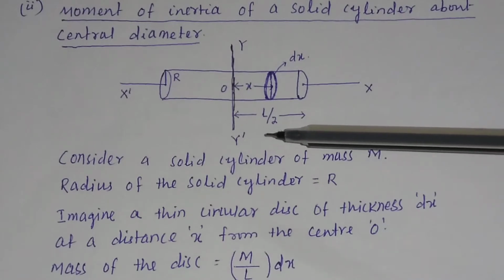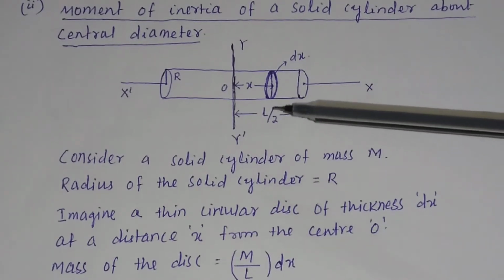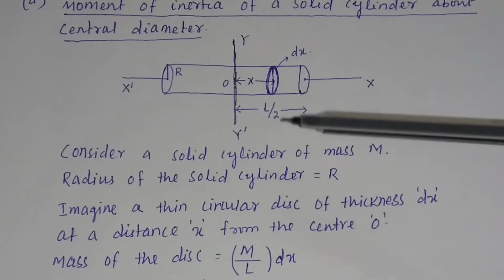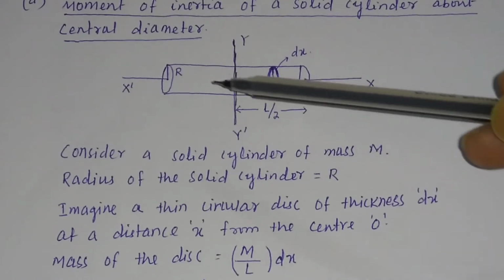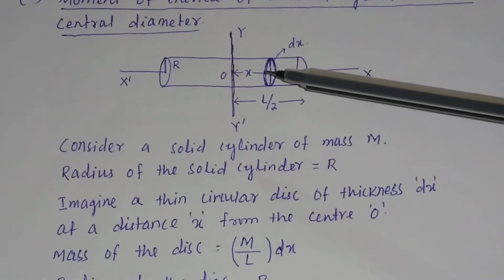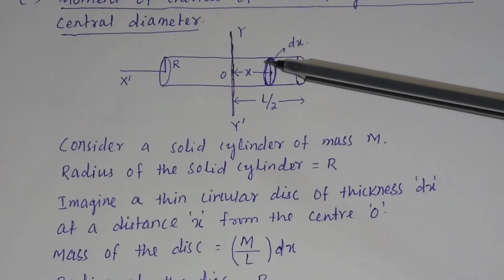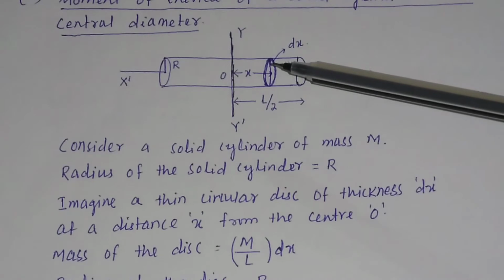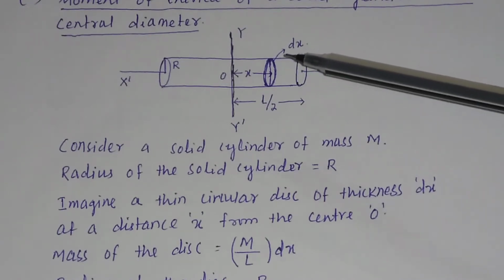Suppose the mass of the cylinder is equal to m, and the radius of the solid cylinder is equal to r. This is the radius of the solid cylinder, and you imagine a thin circular disc. This is a thin circular disc having thickness dx.